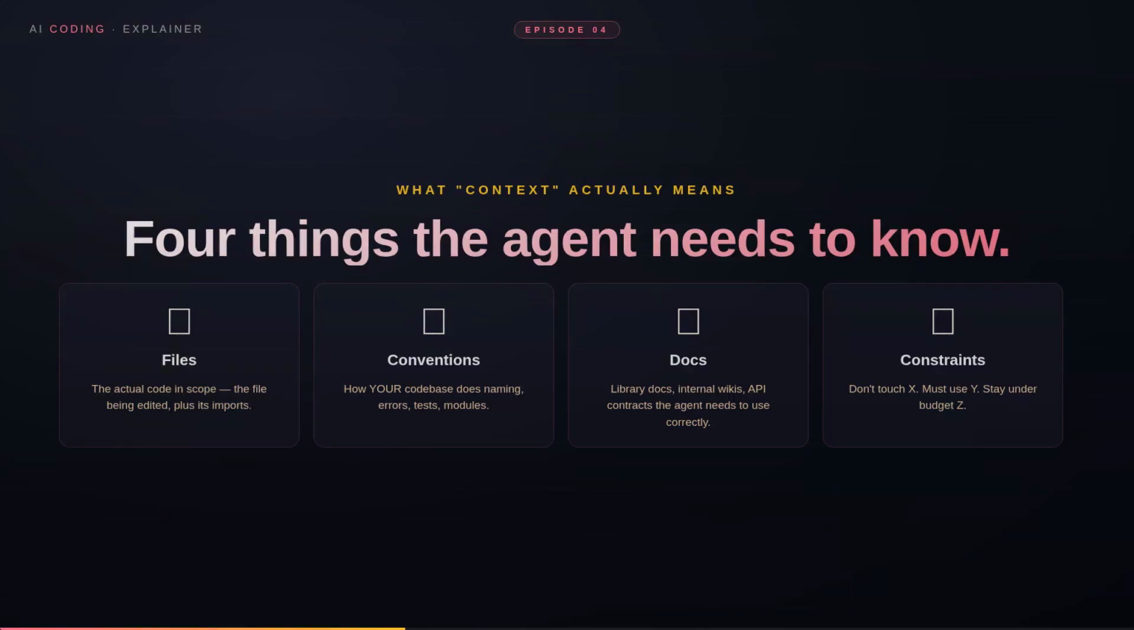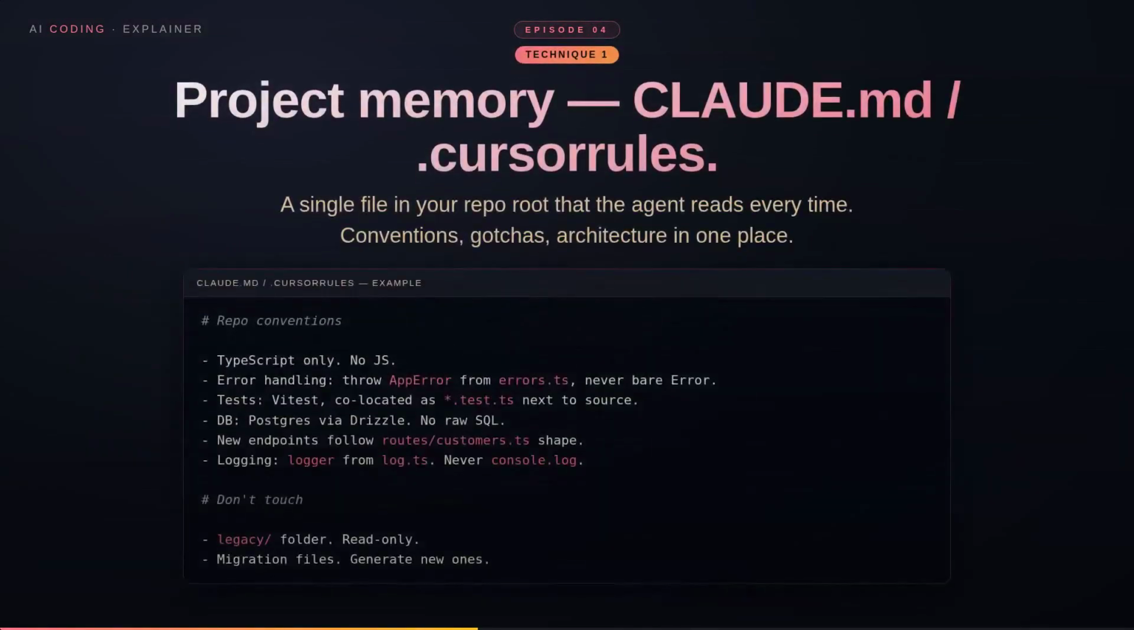Technique 1. Project memory. Use a CLAUDE.md file, or a .cursorrules file, or whatever your tool calls it. A single file in your repo root that the agent reads automatically on every interaction. It should cover the things that are true forever, not just for one task. TypeScript only, never JS. Error handling, throw AppError from errors.ts, never bare Error. Tests use Vitest, co-located as .test.ts next to source.